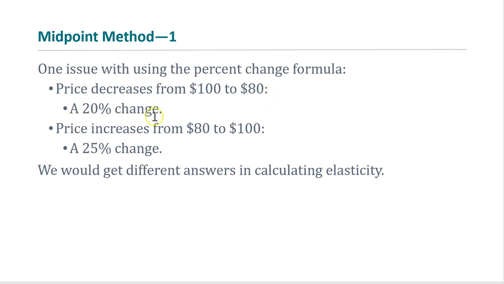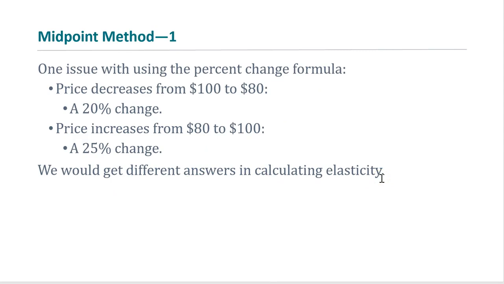This is a 20% change. But when price, for example, increases from $80 to $100, it is actually a 25% change. So depending upon what percentage change formula we are using, we would get different answers in calculating elasticity.